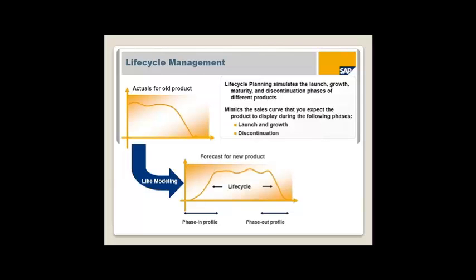If i4 is selling 500, maybe for i6 I am expecting 600, so you can take 120% of i5 sales. Like that, you can take old product history data. The system will refer to the old product history data and generate a forecast for the new product. So if you have a new product, there is an option to generate a forecast without history by referring to a similar product, and you can control when the forecast should start and when it should end.